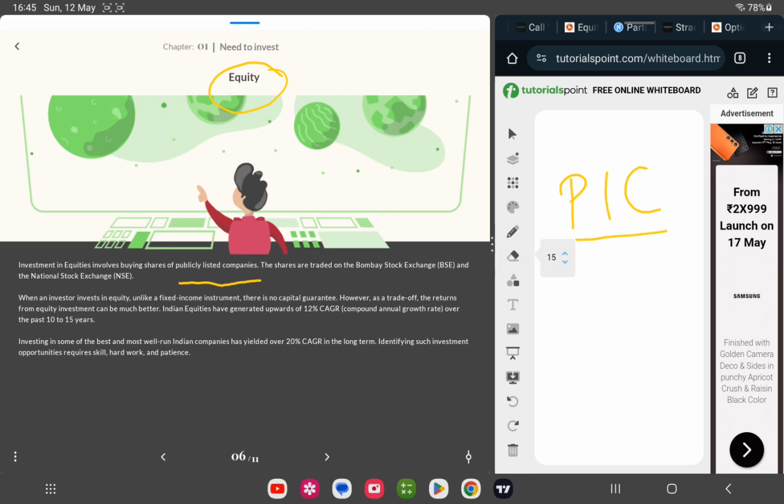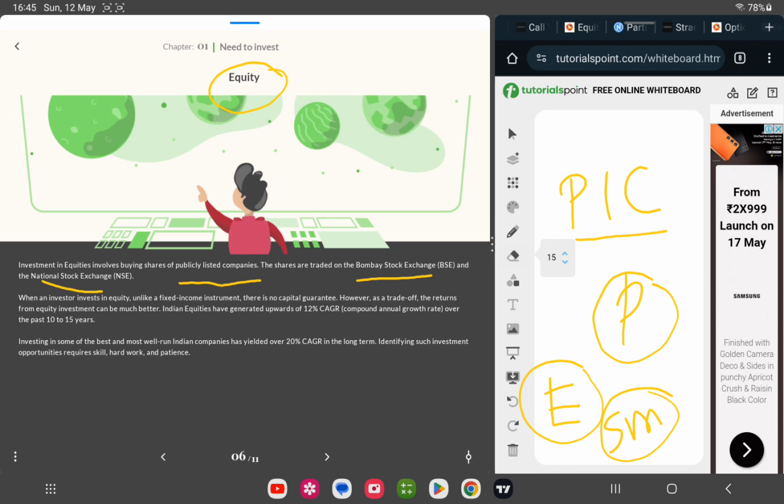They actually come to the stock market to showcase their company in the public sector, so that others can invest, and if the company grows in the future, the investors would benefit nicely. There are two exchanges, BSE and NSE. So they have listed that. When an investor invests in equity, unlike a fixed income instrument, equity is completely related to the stock market.